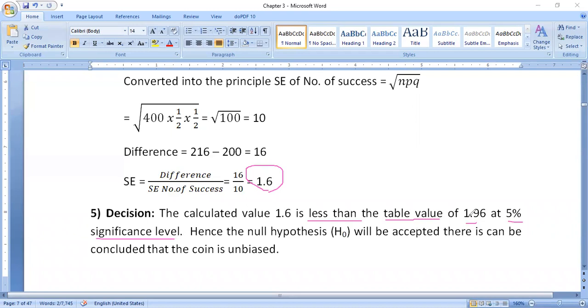Okay, this 5% is not given in the question. We have to assume that if 5% or 1% is not given, we have to consider 1.96 as the Z critical value. Okay, 5% is the significance level. Hence, the null hypothesis H naught will be accepted.